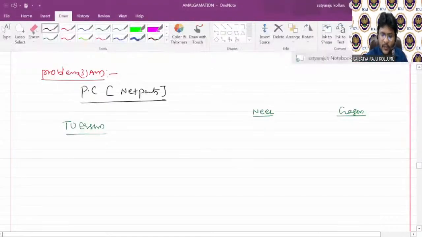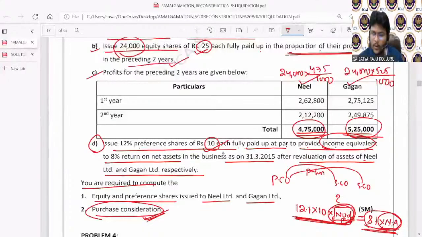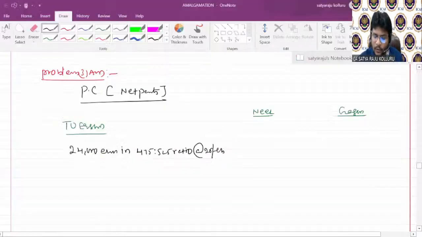It is clearly given that we are issuing 24,000 equity shares in the 475:525 ratio at the rate of 25 rupees each. Now 24,000 into 475 divided by 1,000, then you will get the number of equity shares.